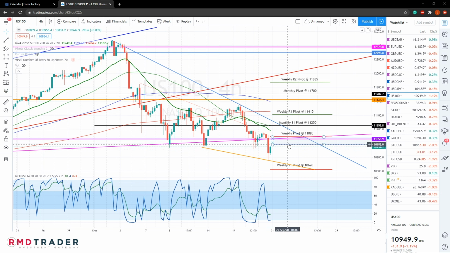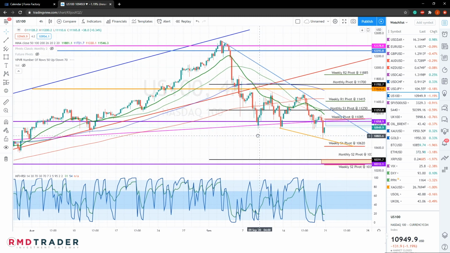Also considering that a retest of this 11,050 area, or perhaps even slightly above that at our weekly pivot, 11,085, would now be an area of resistance and present a possible short opportunity. So after that, any rejection from that area will likely take us to this weekly S1 pivot at 10,620, followed by the support area near the weekly S2.